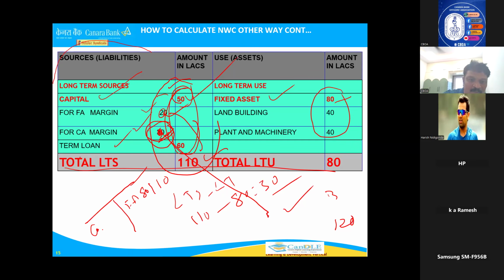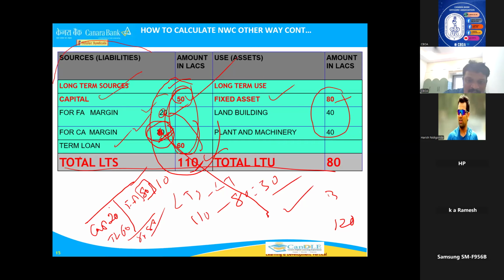What is the capital you require? 25%? 20 lakhs only, right? Remaining, the term loan, how much are you going to give? For example, fixed assets, you want 80 lakhs. 20 lakhs is the margin, that is 25%. Remaining 60. Correct na? Now the balance sheet is tallied na? 80, 80. Correct na? But why is it coming to 110?